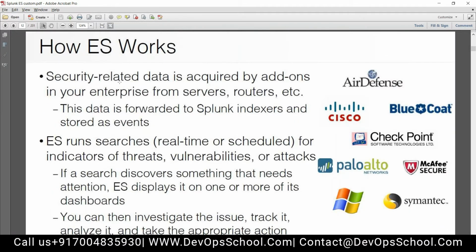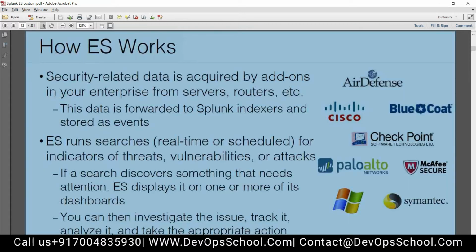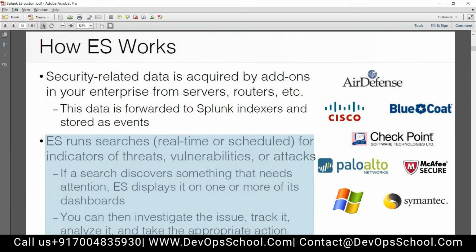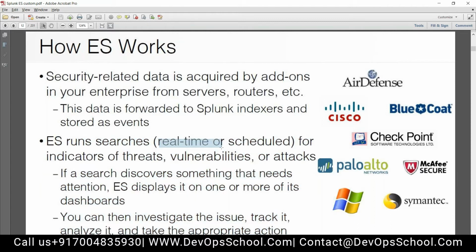I already told you, security related data is acquired by add-ons. If you have done Splunk admin, you should know about the add-ons. So how ES works is, ES has pre-built alerts for detecting threats, vulnerabilities, and attacks. These alerts run either in real time or at a scheduled interval. I'll show you the alert part also.